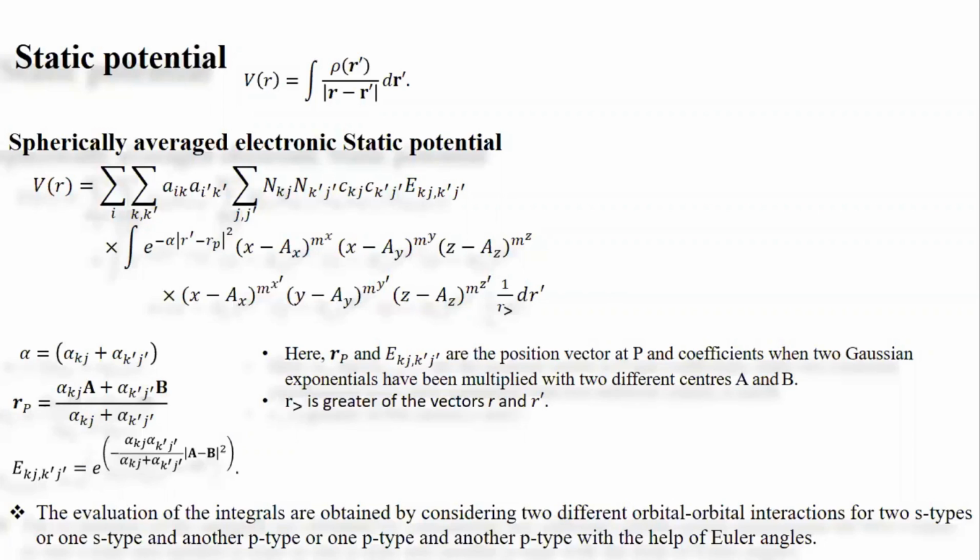Here we have used the important property of Gaussian orbitals, that is, the product of the two exponential parts of two orbitals with different centers A and B can be written as an exponential of the same form at a center P on the line joining A and B. Here Rp is that product vector. Now the integral is evaluated by considering the multiplication of two different atomic Gaussian orbitals in a fixed molecular frame.